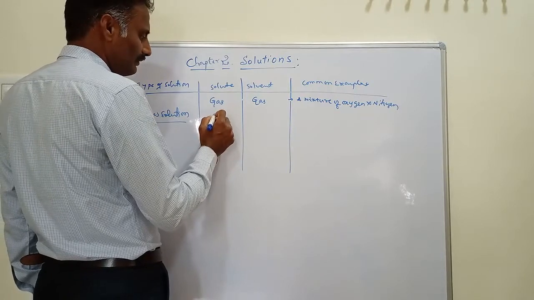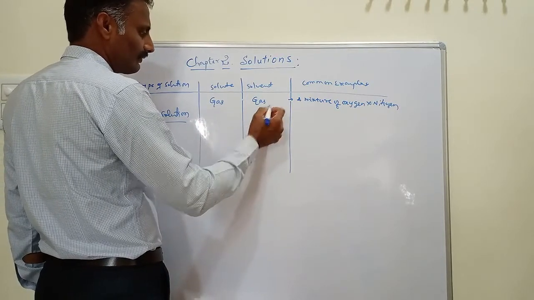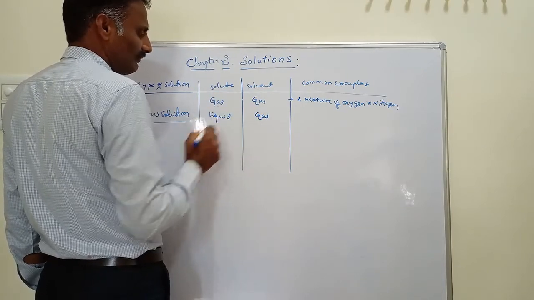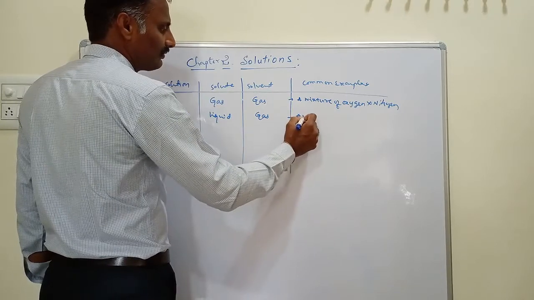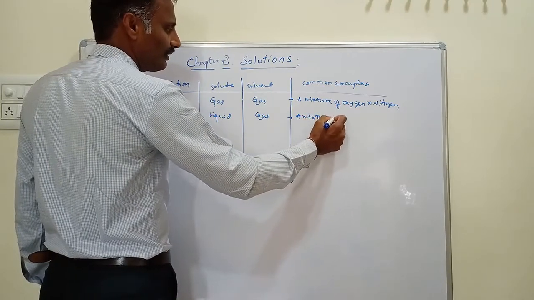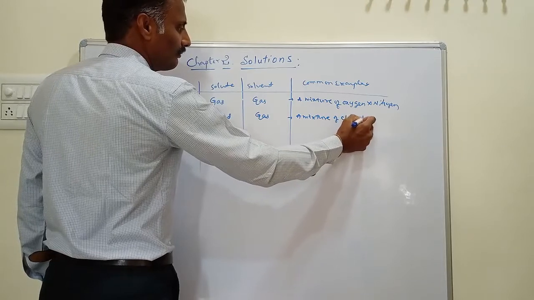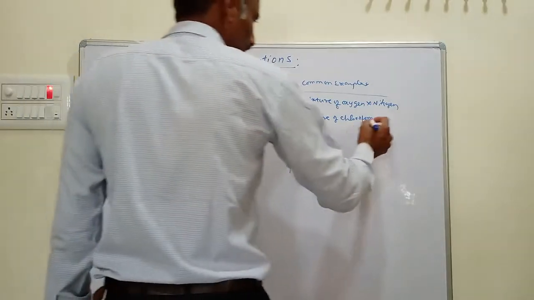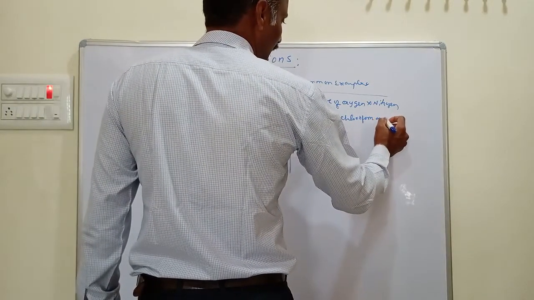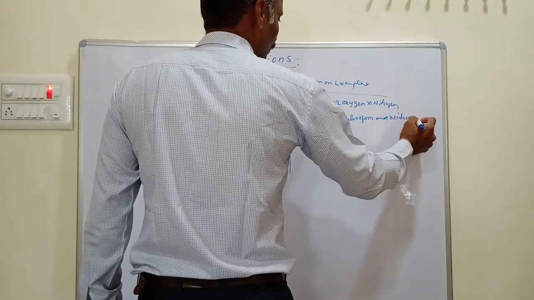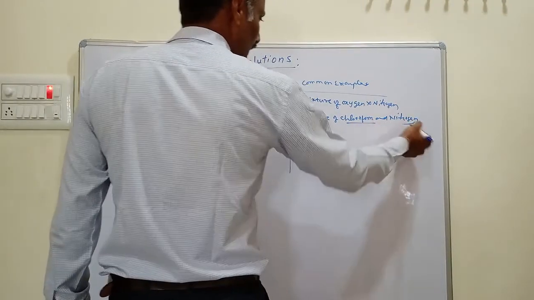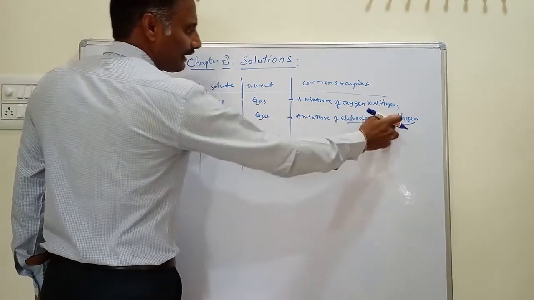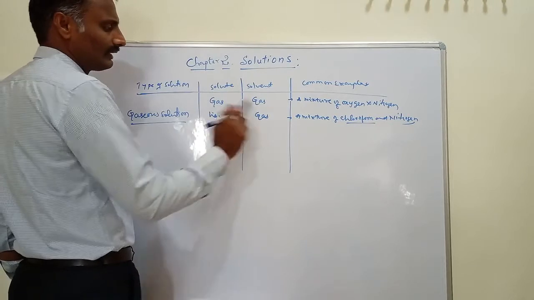The next one is where the solvent is gas and the solute is liquid. This is a mixture of chloroform vapors and nitrogen. A mixture of chloroform and nitrogen is an example for liquid in gas. Here chloroform is liquid and nitrogen is gas. This is liquid in gas.